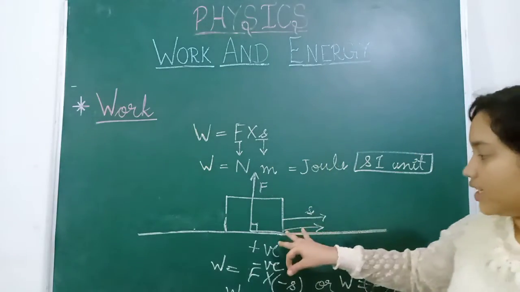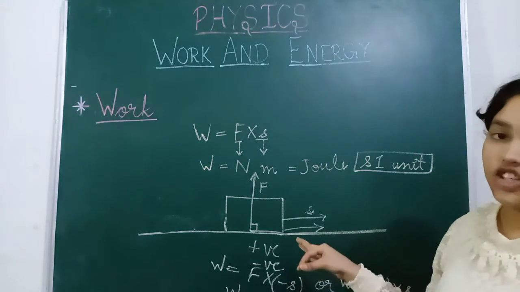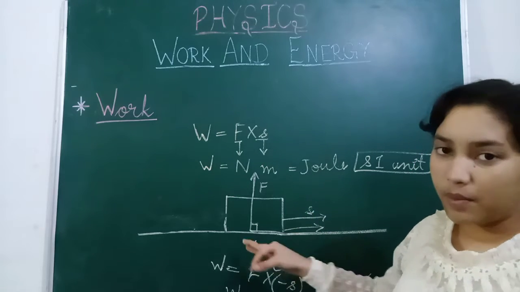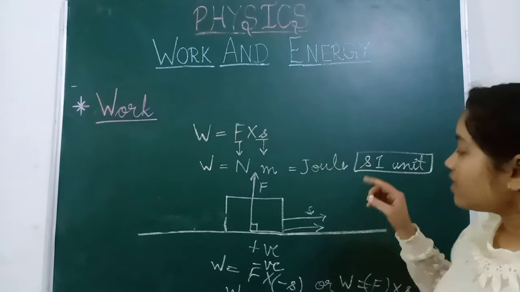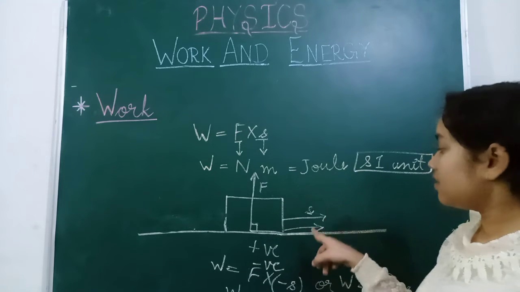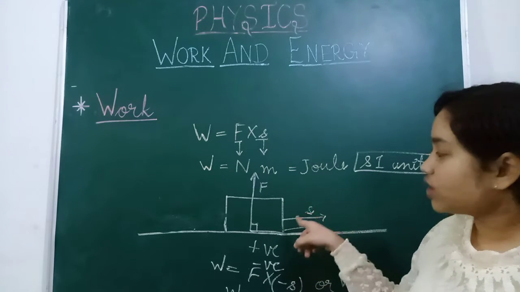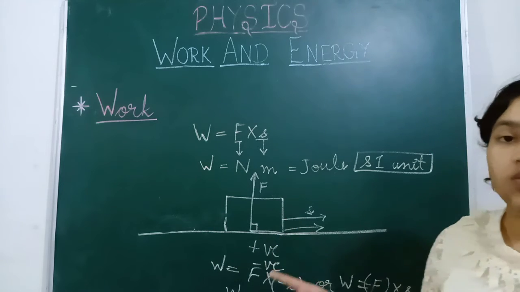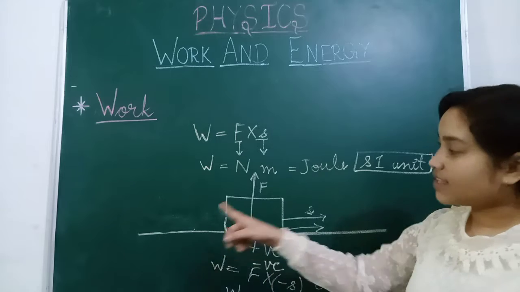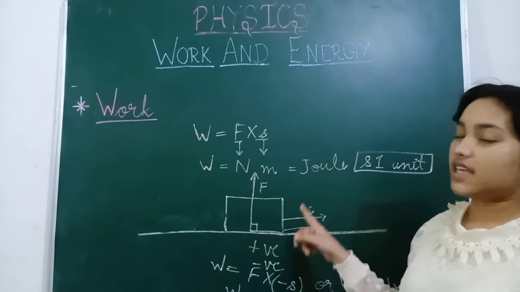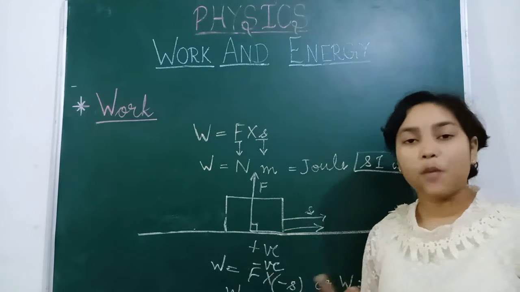So if the force is in the perpendicular direction, then we can say work done is zero. And when force and displacement are both in opposite directions, then work done is negative. And when force and displacement are both in the same direction, then the work done is positive.